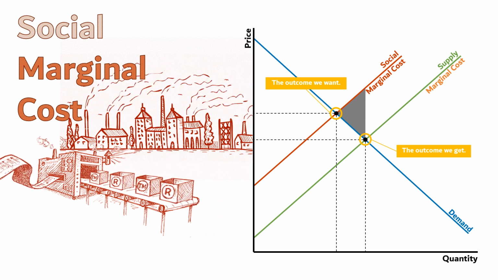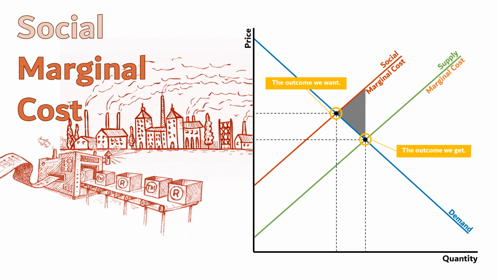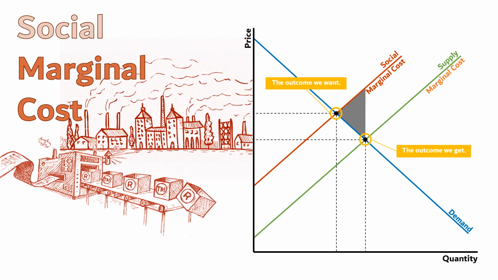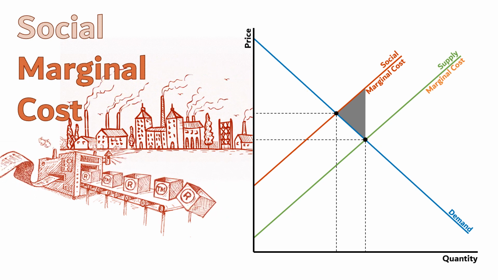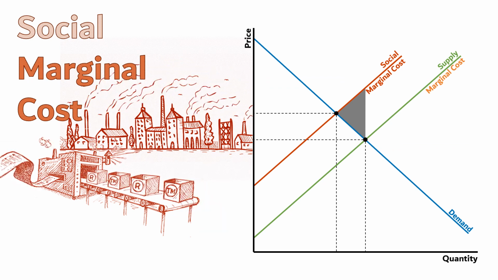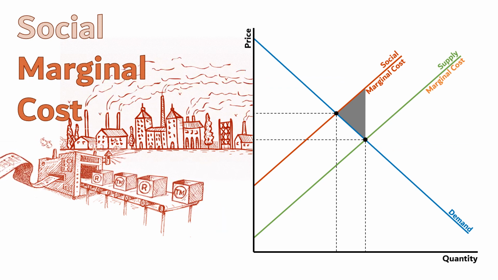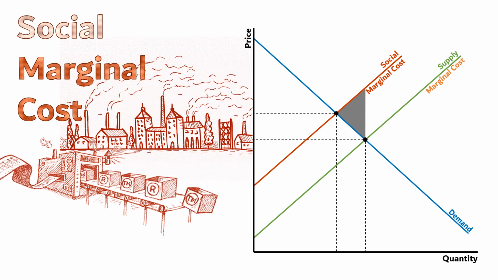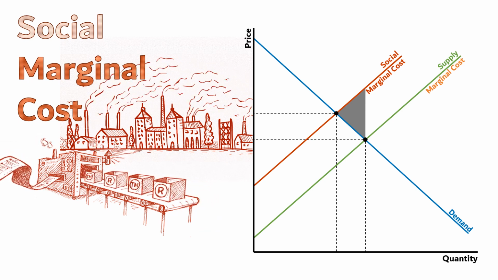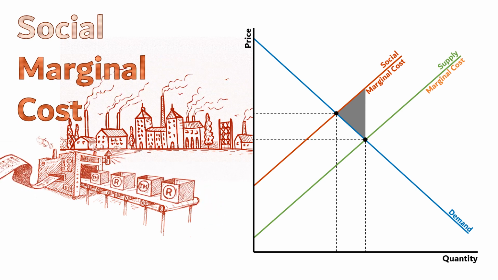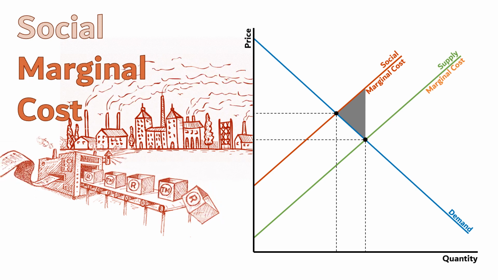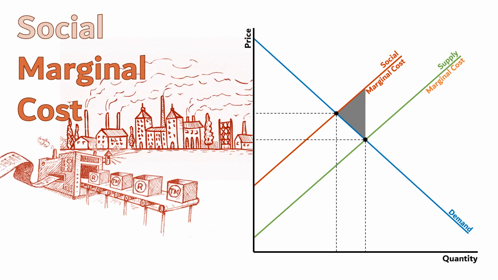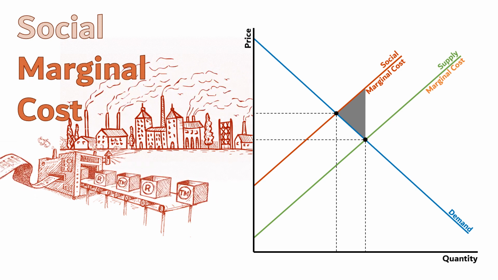What can we do about this? How can we get a firm to internalize the costs of things like the pollution they create? One answer is a tax. If there's a coal power plant and every unit of electricity they generate is causing 10 cents worth of damage to people's health due to the air pollution they create, then we can solve this problem by levying a 10-cent tax on every unit of electricity they produce.